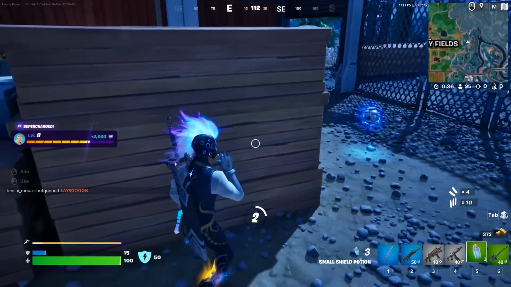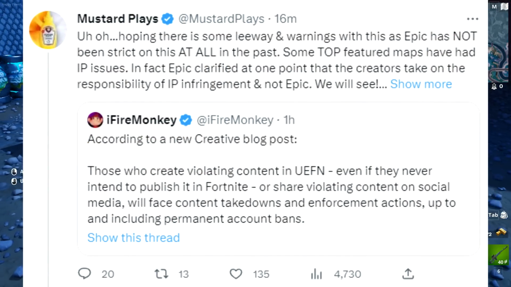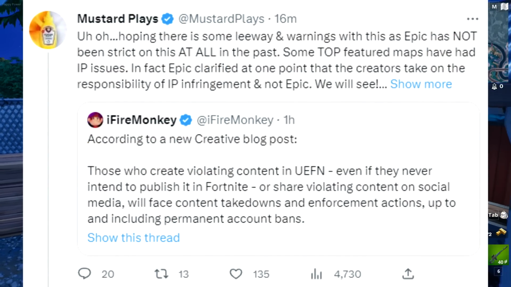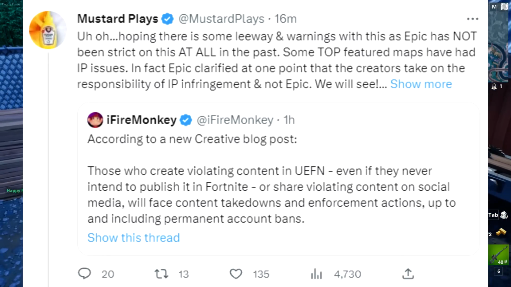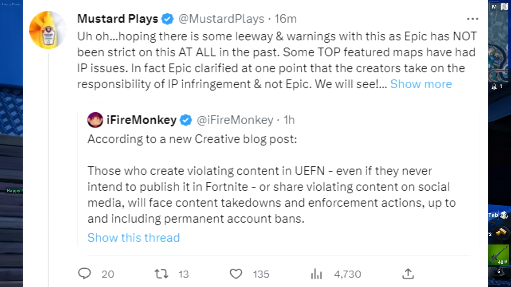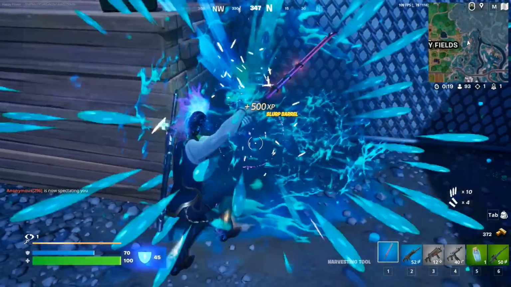Now, Mustard Place also talked about this, and he said, hoping there's some leeway and warnings with this, as Epic has not been strict at all in the past. Some top featured maps have had IP issues. In fact, Epic clarified at one point that the creators take on the responsibility of IP infringement and not Epic, so we'll see. Which is entirely a true case.